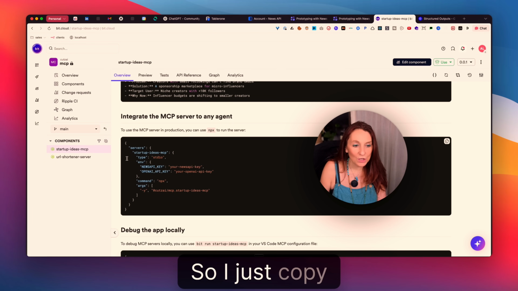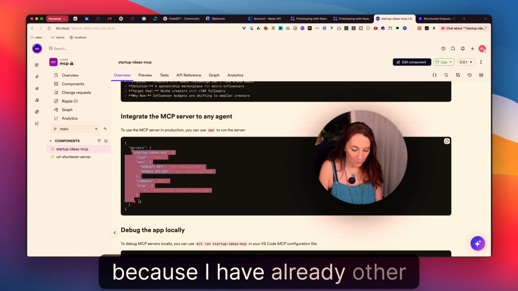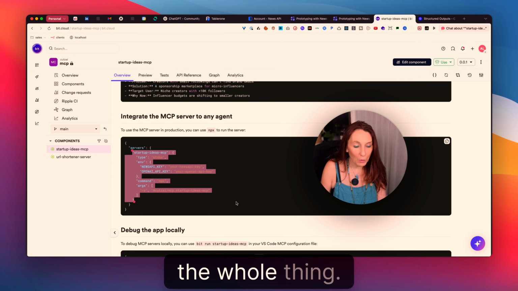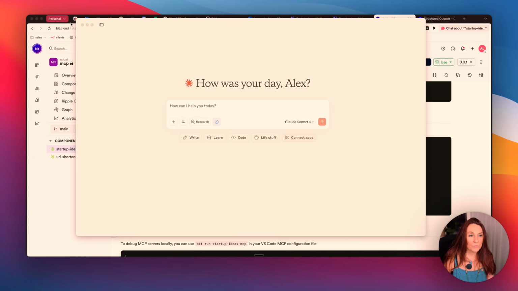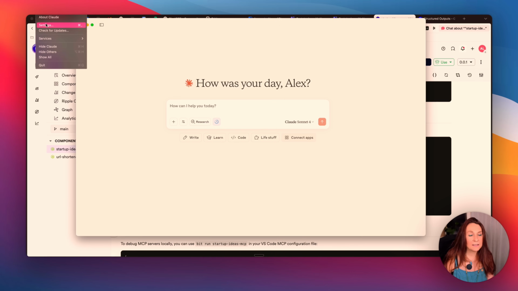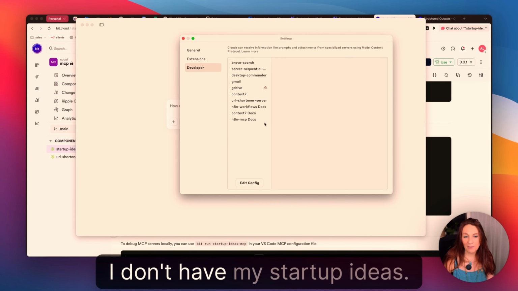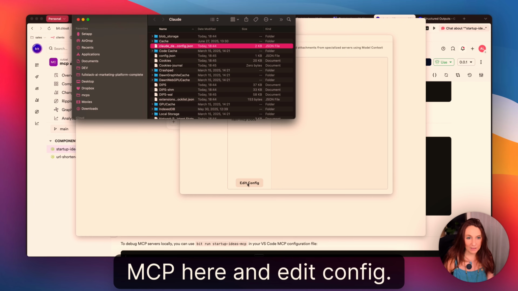So I just copy this part because I have already other servers in Claude, so that's why I did not copy the whole thing. And now we are going to Claude. So now in Claude, I go to settings, developer, and you see that I don't have my startup ideas MCP here, and edit config.